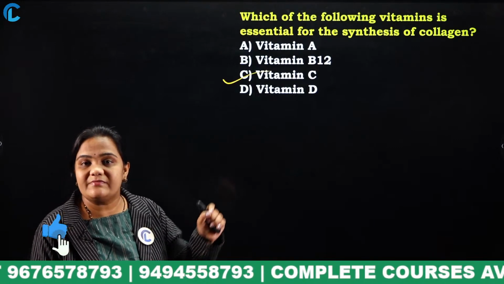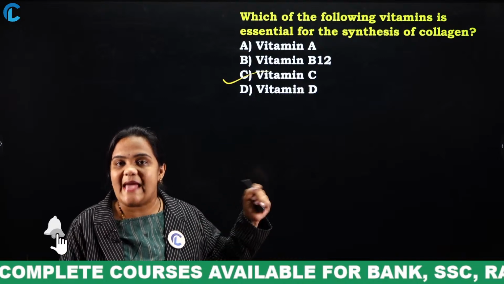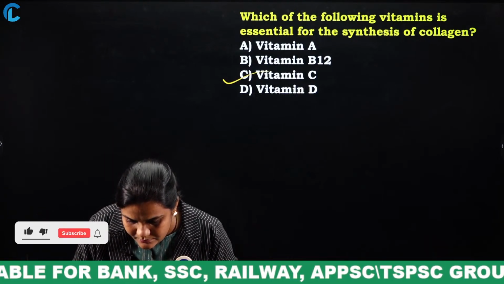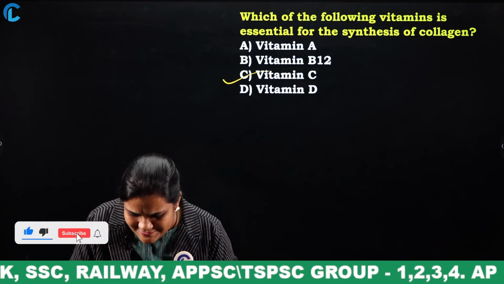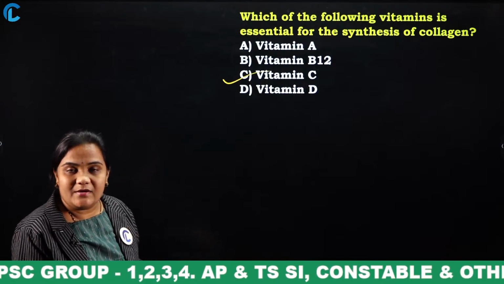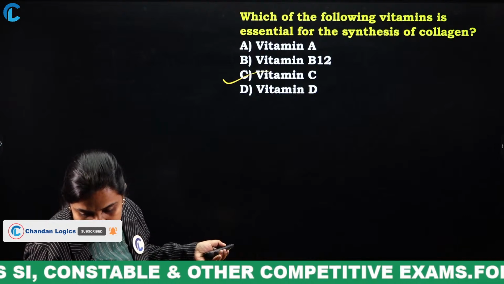Next is vitamin D. What is vitamin D? We will get this vitamin D from sunlight. Its scientific name is calciferol. So what is the answer for this question? Vitamin C. This vitamin C is helpful for synthesizing collagen.